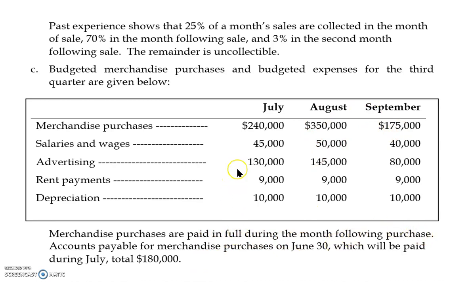What does it mean? It means purchases of July, 240,000, the cash out will happen in August. 350,000 in total will be paid in September, whereas 175,000 in full will be paid in October. Accounts payable for merchandise purchases on June 30th, which will be paid during July, total 180,000. So in July, cash out will be 180,000 under the merchandise purchases column.